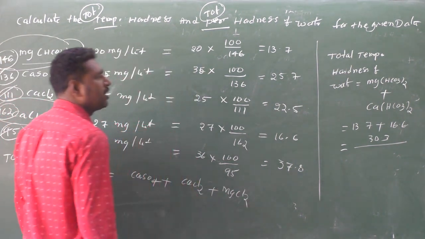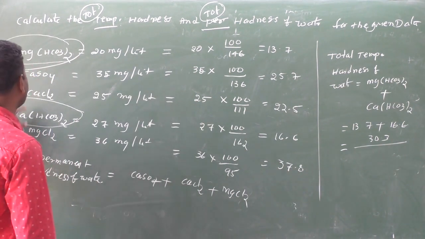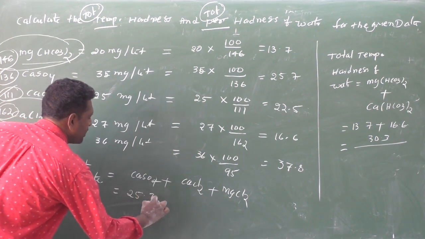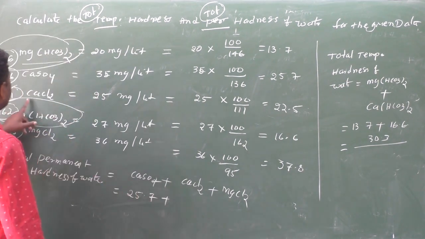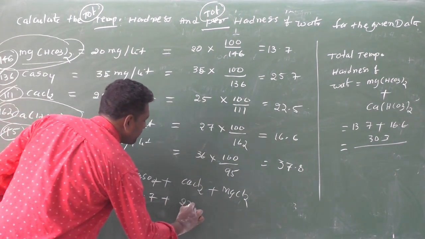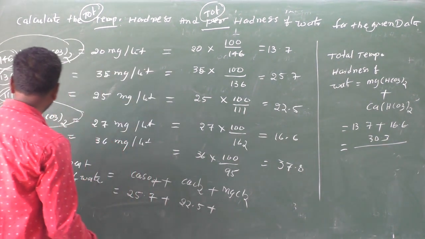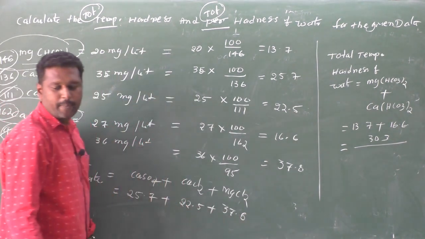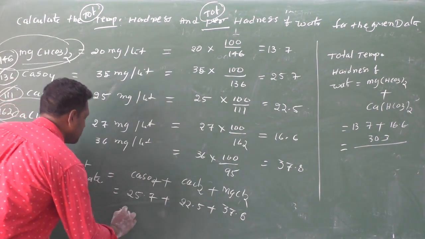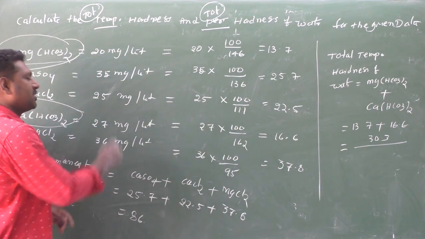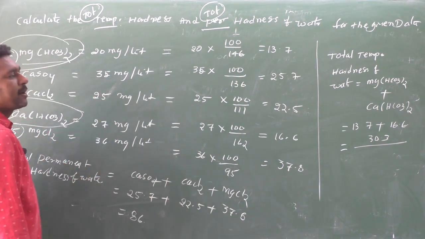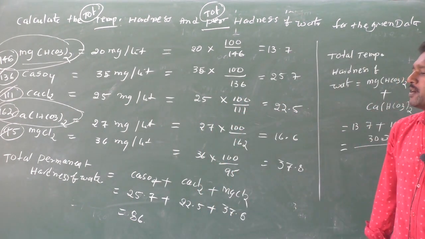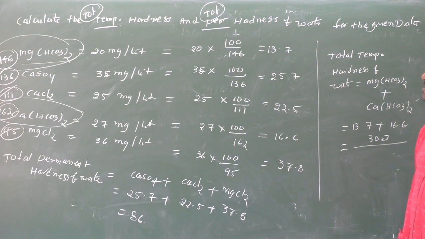These three cause the total permanent hardness of water. So what is the value? 25.7 due to CaSO4, 22.5 due to CaCl2, 37.8 due to MgCl2. By this we calculate 86. 86 is the permanent hardness of water and the temporary hardness of water is 30.3.